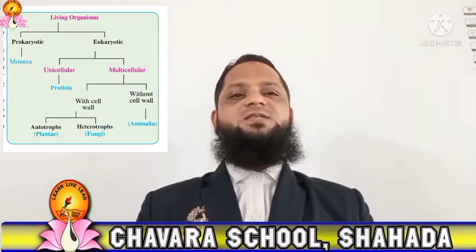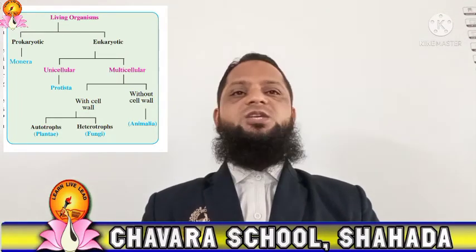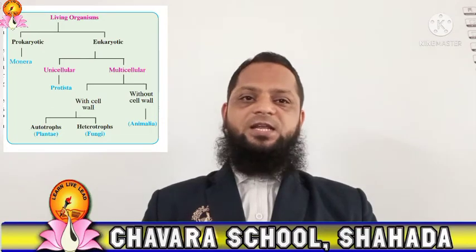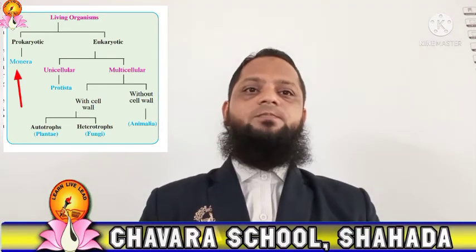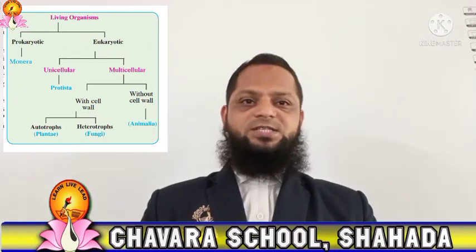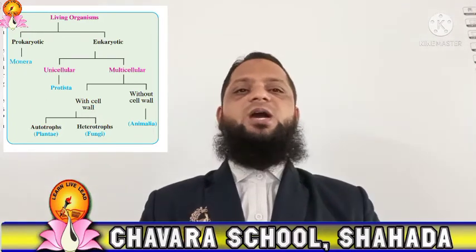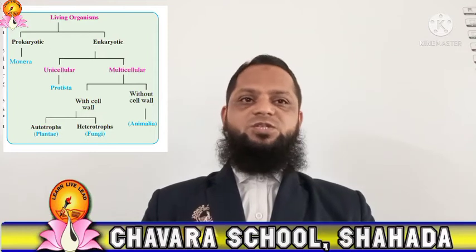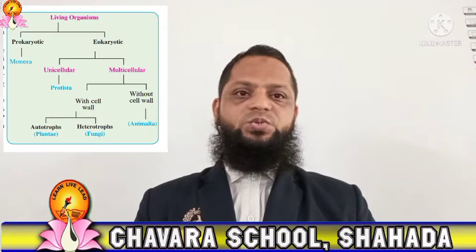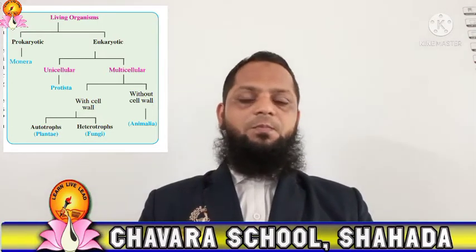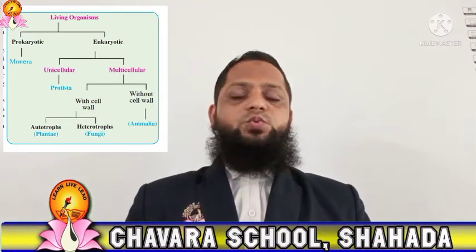That is the basic difference among them. All the prokaryotes are categorized in the kingdom Monera, and all eukaryotic organisms are further classified into two types, unicellular and multicellular.